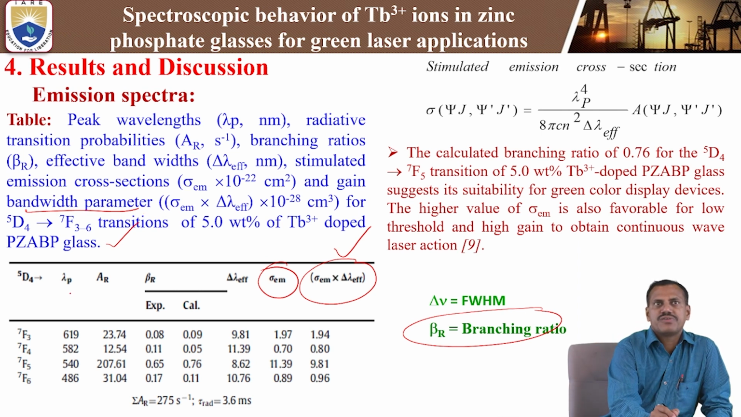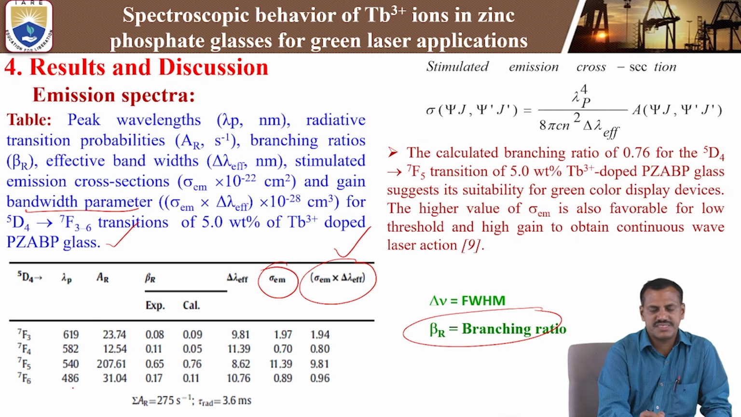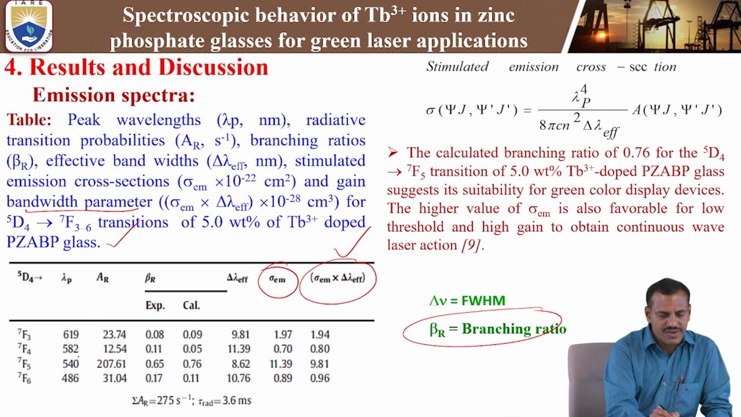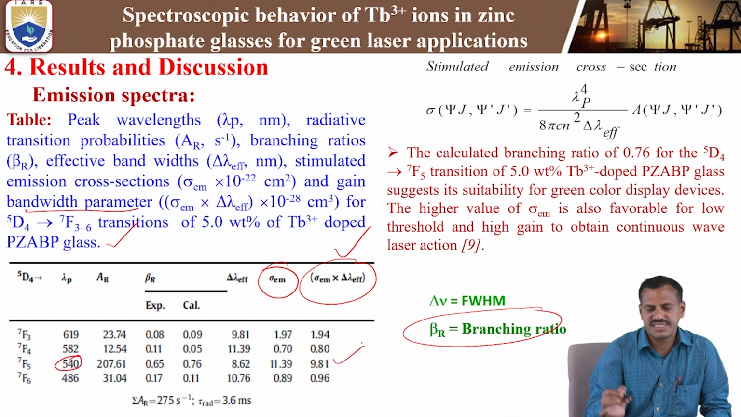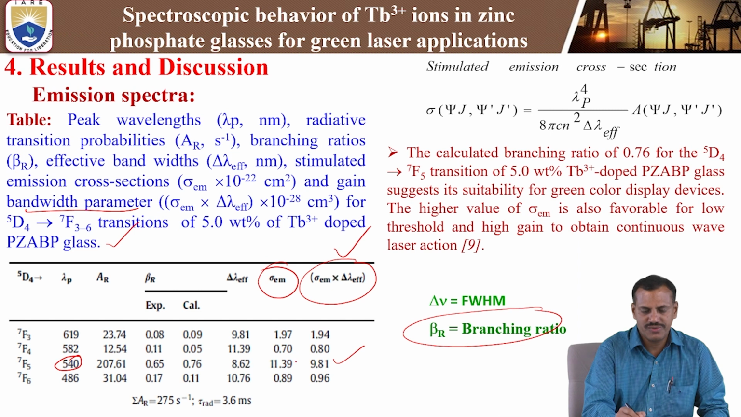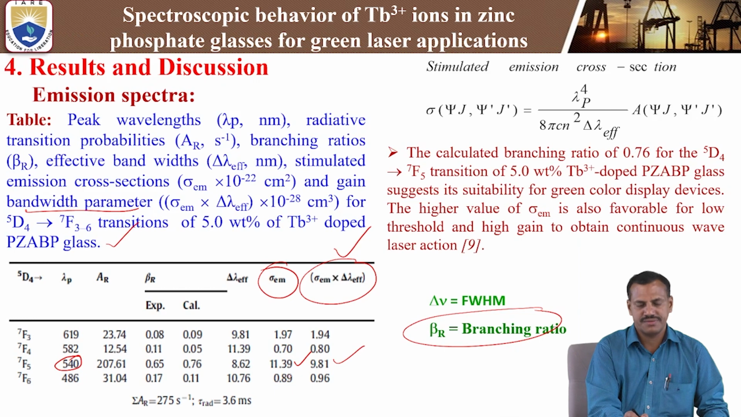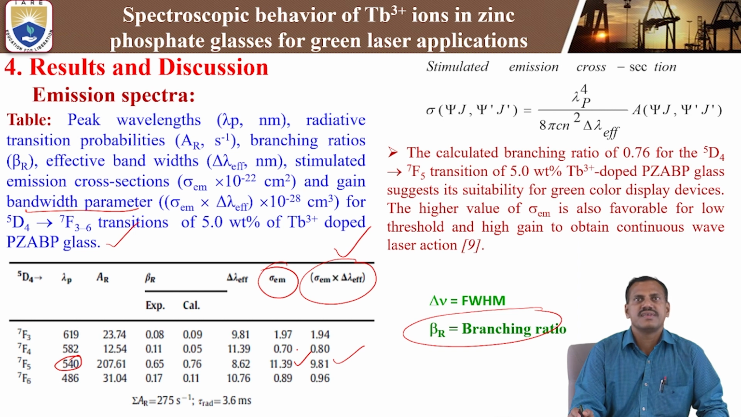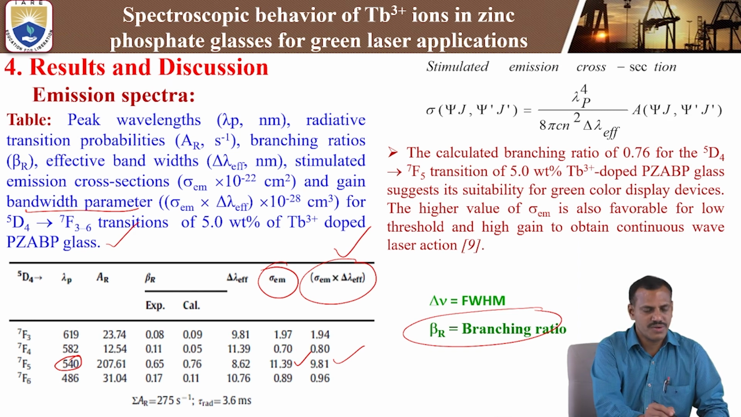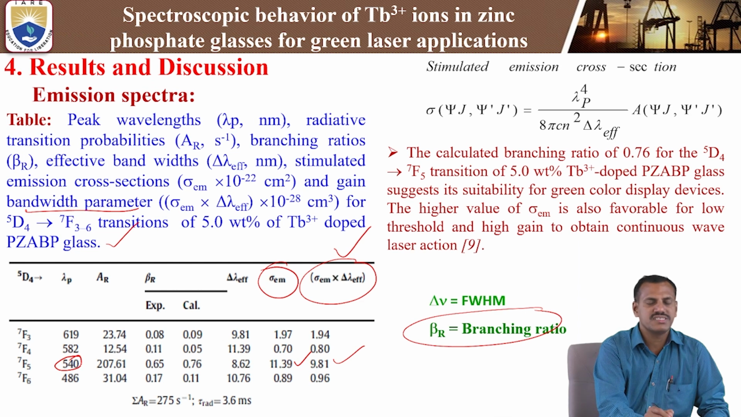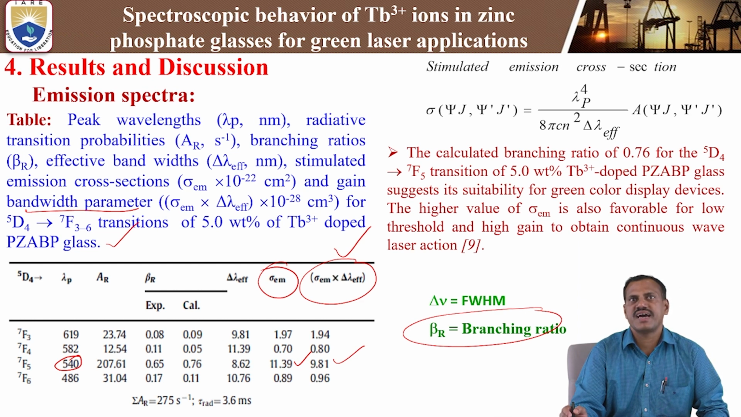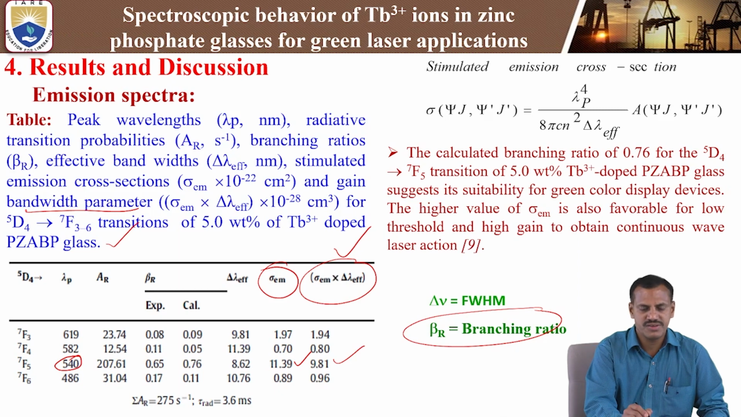These are the 5D4 emission transitions we are observing: 690 nanometer, 582, 540, 486. Among all the transitions, the 540 transition is the most intense we are observing, so that value is higher. The stimulated emission cross section value is 11.39 times 10 to the power of minus 22 centimeters squared. This is the highest stimulated emission cross section value we observed among the 4 transitions. We are observing that 540 nanometer has the highest stimulated emission cross section. At the same time, each and every parameter is higher compared to the other terbium-3+ emission transitions.